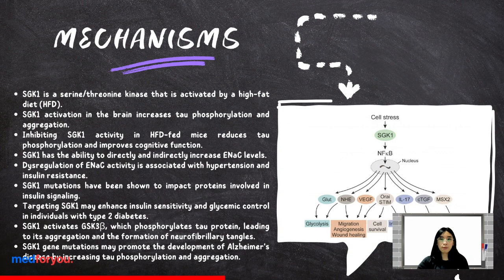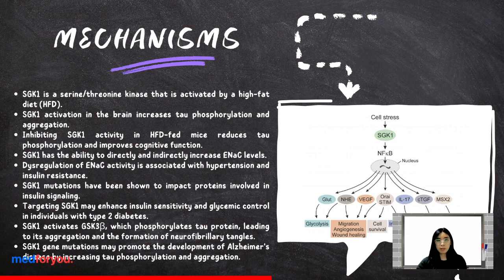A study using a high-fat diet-induced mouse model was conducted to investigate the role of SGK1 in promoting Alzheimer's disease-associated tau pathology. The activation of SGK1 in the brain was found to increase tau phosphorylation and aggregation. Inhibiting SGK1 activity in HFD-fed mice reduced tau phosphorylation and improved cognitive function, suggesting that SGK1 may be a potential therapeutic target for treating AD-associated tau pathology.